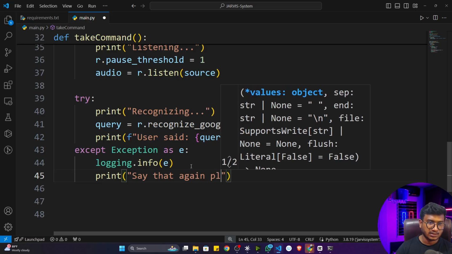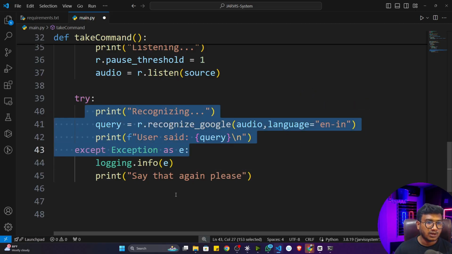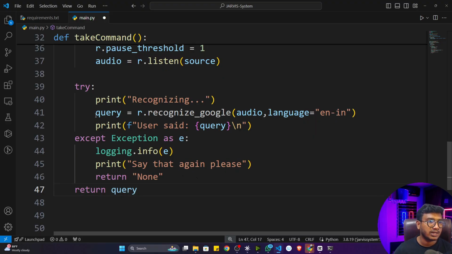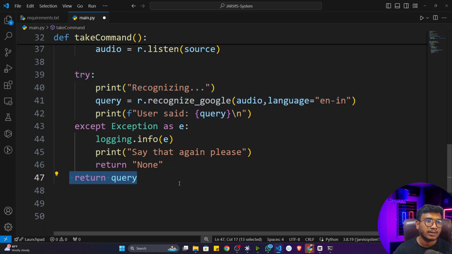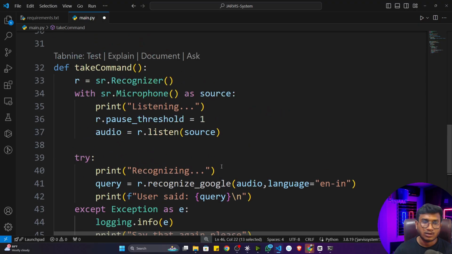Say that again, please. That means something went wrong inside this try block, and that's why it will give you say that again, please, and it will return None. Otherwise, it will return my query, the query I'm getting after the recognition. If my try block is working fine, it will return my query. Otherwise, it will go inside the exception and give me None. I hope it is clear now.